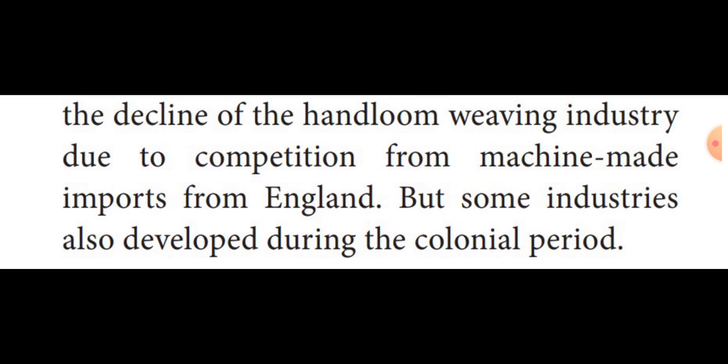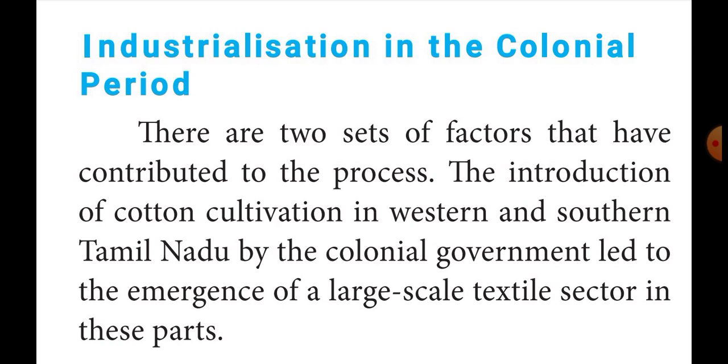Okay, finally, industrialization in the colonial period. There are two sets of factors that contributed to the process. The first one is the introduction of cotton cultivation in western and southern Tamil Nadu by the colonial government, which led to the emergence of a large-scale textile sector in this part. These two sets of factors are very important in the colonial period. The first one is the introduction of cotton cultivation.